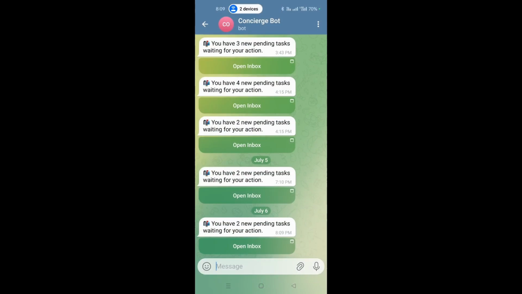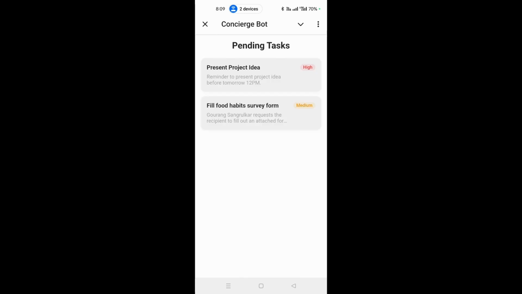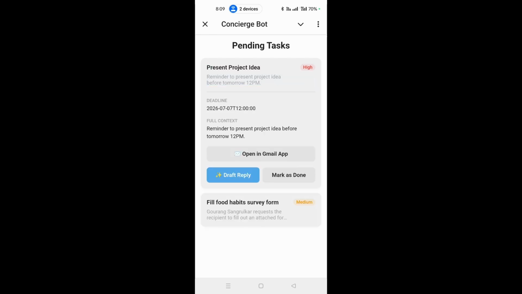there is an option, open inbox. Click on that. We are redirected to our Telegram mini web app. This is the interface and you can see we have the present project idea email which has high priority and the food habit survey form which has low priority. So let's click on present project idea to see details. It is mentioned over here, the deadline is 7th July, meaning tomorrow. Context is there, a reminder to present the project idea before tomorrow 12 p.m. Everything is written over here. And also the mails are sorted according to priorities, high priority to low priority.